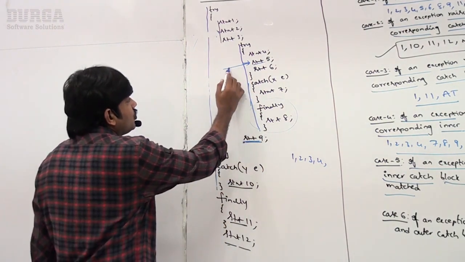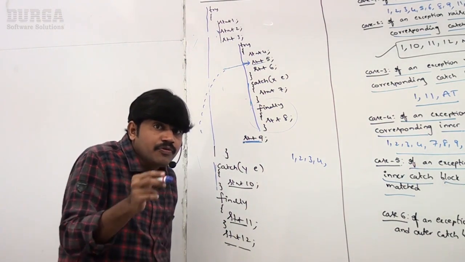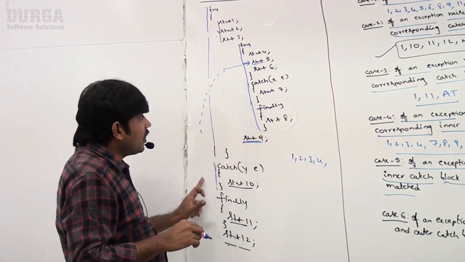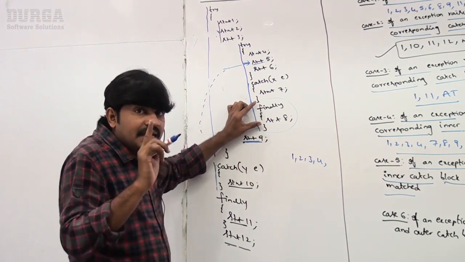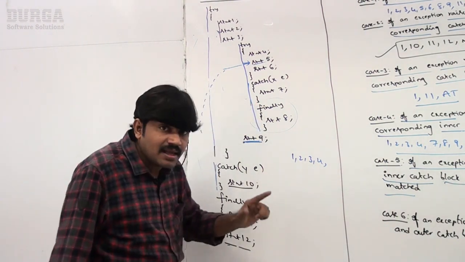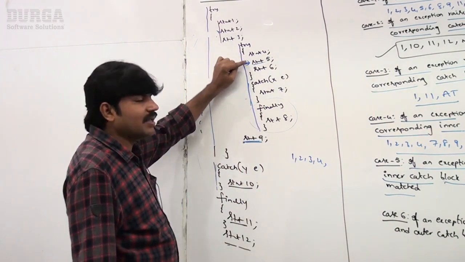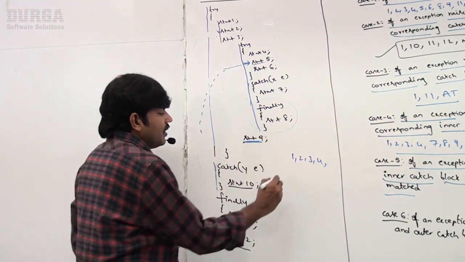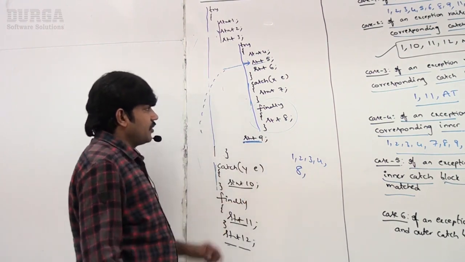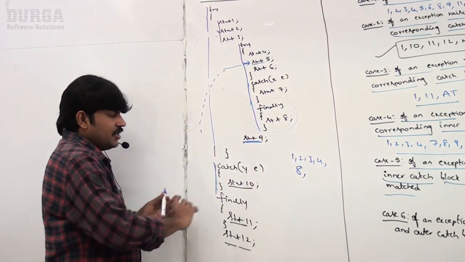Immediately the control should go to the outer catch block. But before going to the outer catch block, the inner finally block should compulsorily be executed, because you already entered inside the inner try. So inner finally 8 will execute, and then the outer catch, which is already matched.